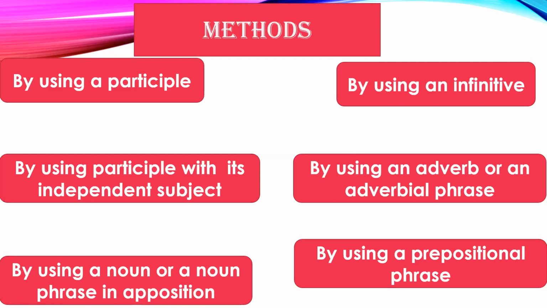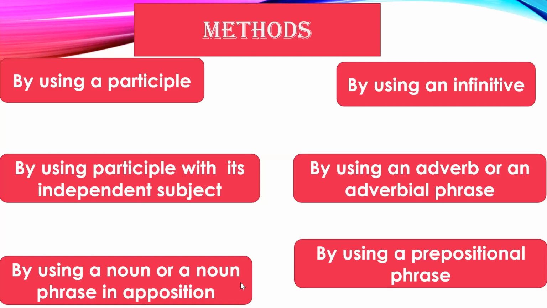If you remember, we did the prepositional phrase when we were doing prepositions. A prepositional phrase has to have a preposition and a noun. So these are the 6 methods by which we can combine two simple sentences and make another simple sentence.